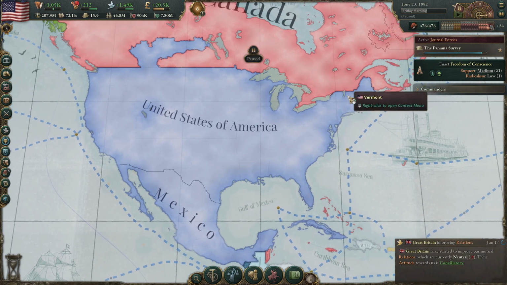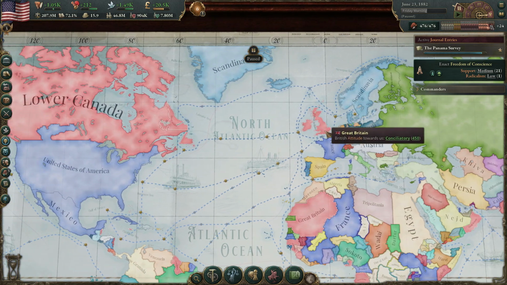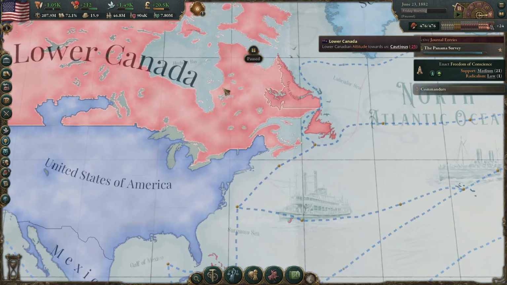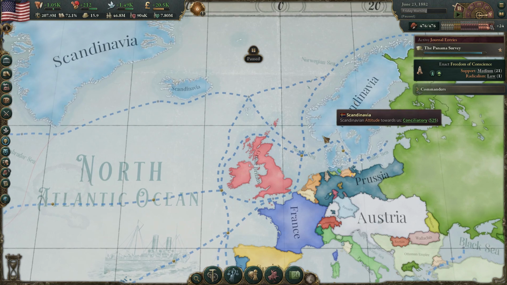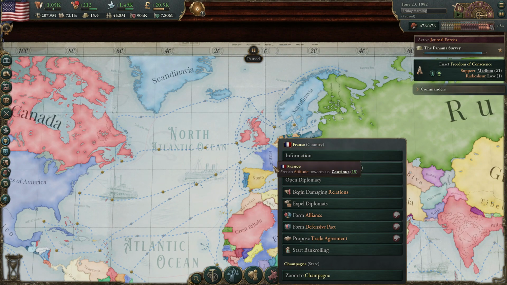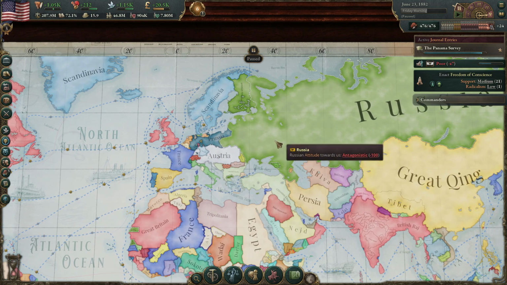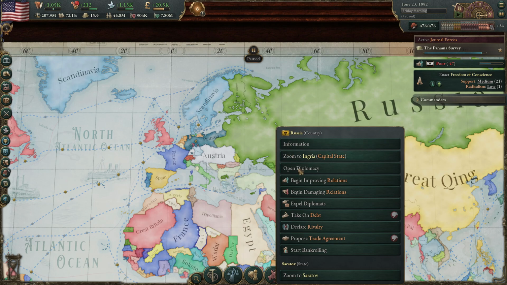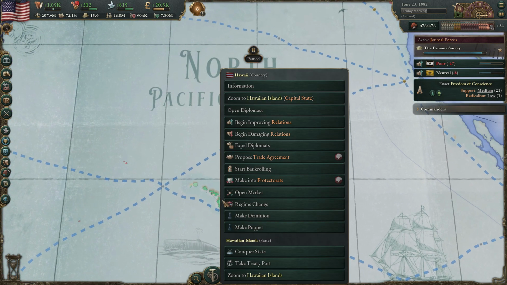That's one thing we could be working on, is improving relations with different countries. I don't really care about the British, because we're going to end up causing more trouble with them when we attack Canada. If we end up doing that instead of attacking Haiti first, we'll see what happens there. But yeah, we could go ahead and improve opinion. I mean, the French, we already have good opinion with them, so don't need to do them. But we could improve the opinion with other countries. So we'll do Prussia, Russia. We'll do Hawaii again.